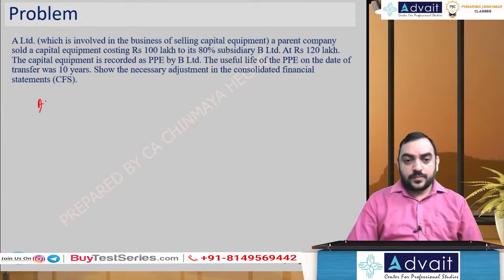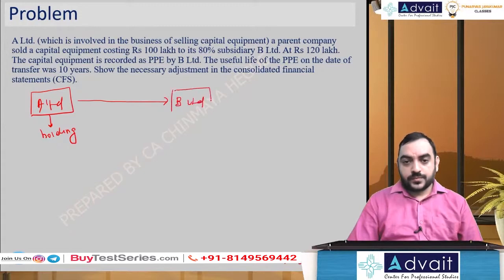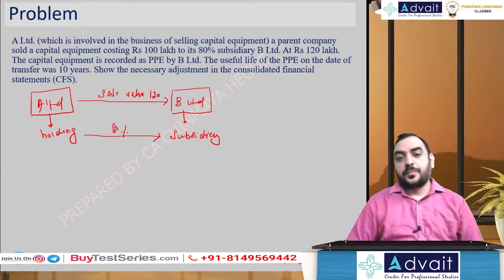So A Limited, the holding company, sold a capital equipment to B Limited, the subsidiary, at 120 lakhs. So sale value 120 lakhs, and the holding company has an 80% stake in the subsidiary company.